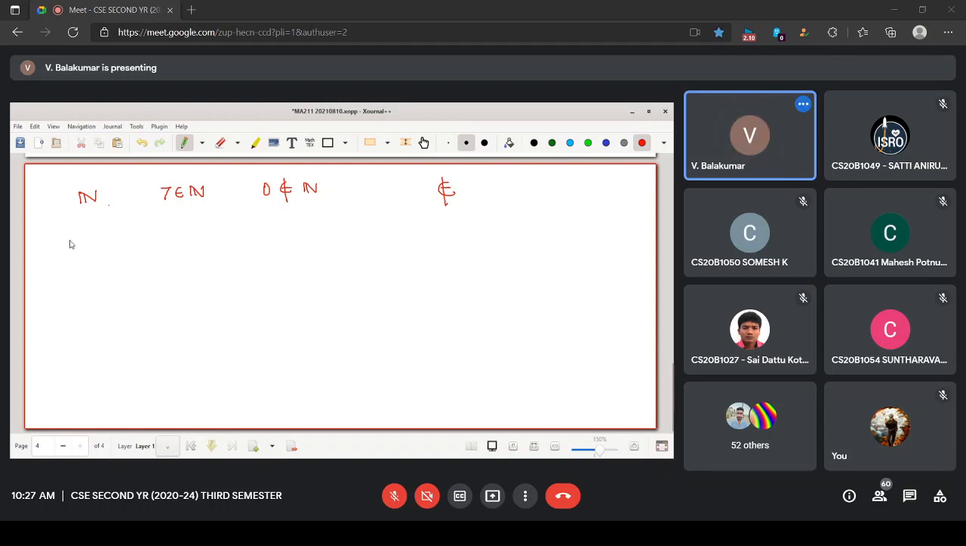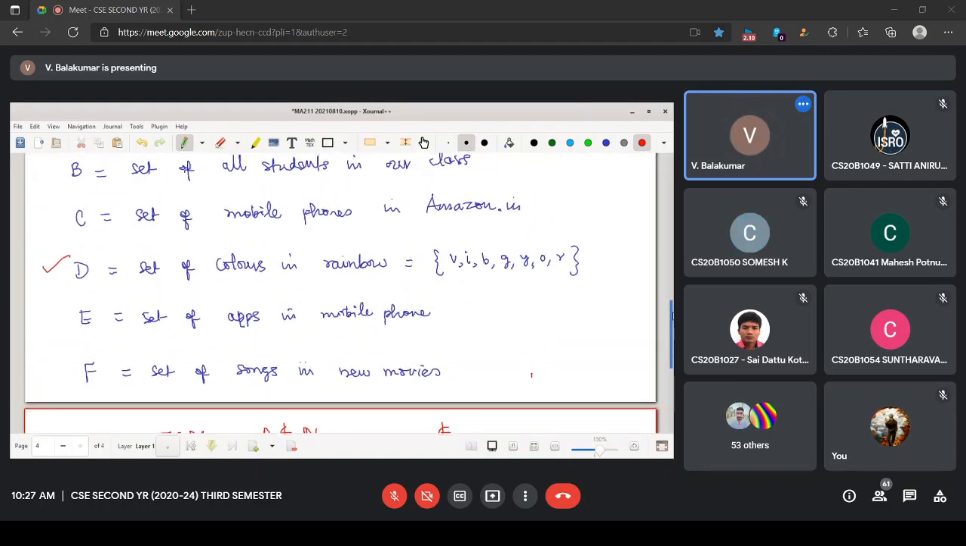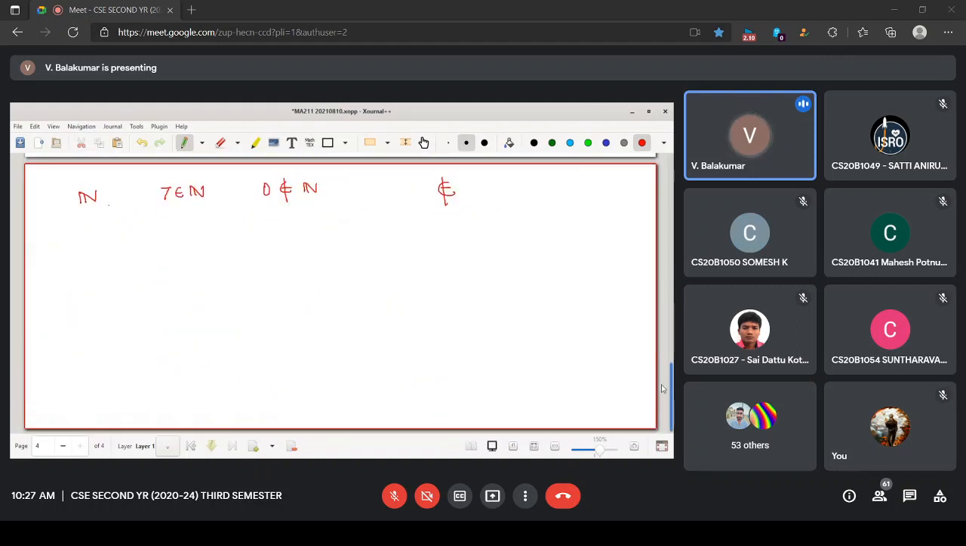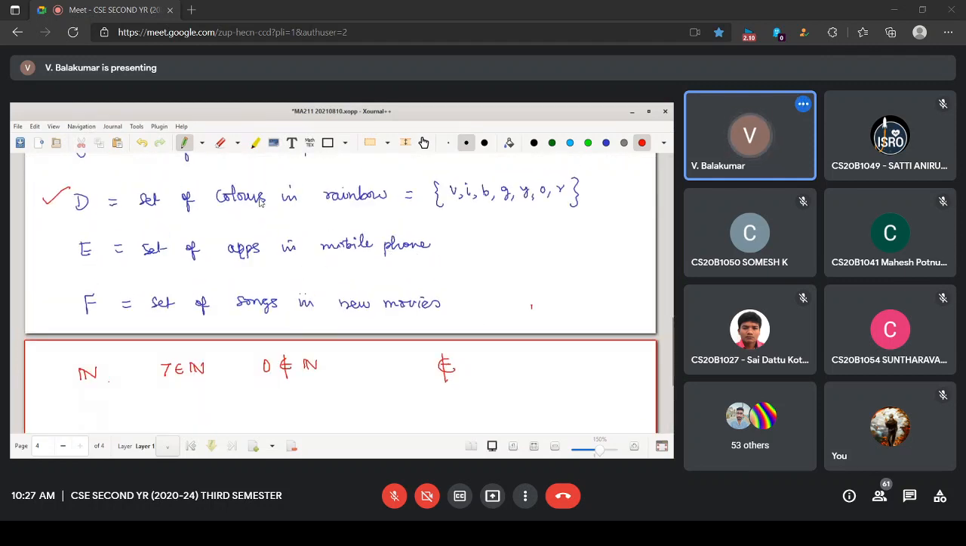What is our set here? I give you set of apps in mobile phone, E. In a particular mobile phone, I should write. Let us take one person from our class. We should be a little more concrete, no? Class representative, one or two people may be there, I hope. I should concretely say whose mobile phone it is. Let me take some name from here. First name, Adarsh.